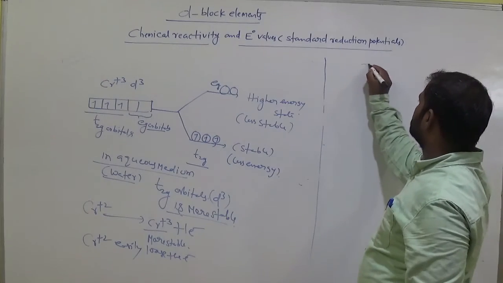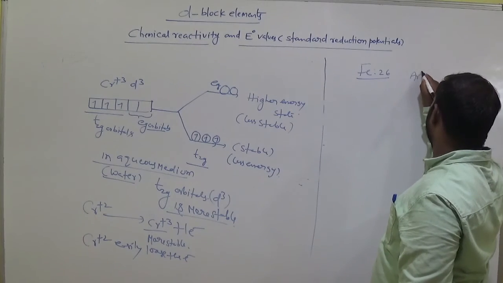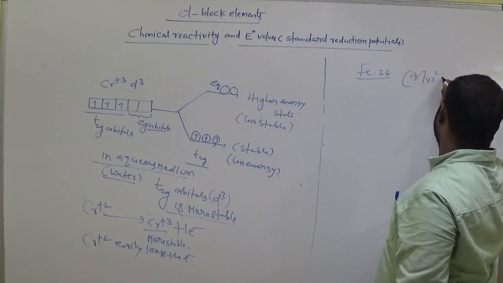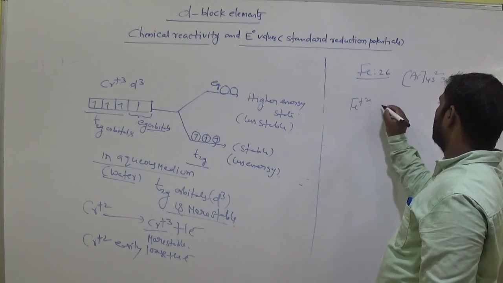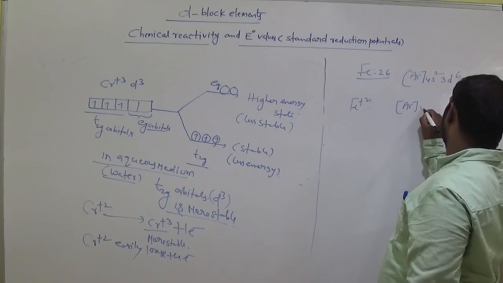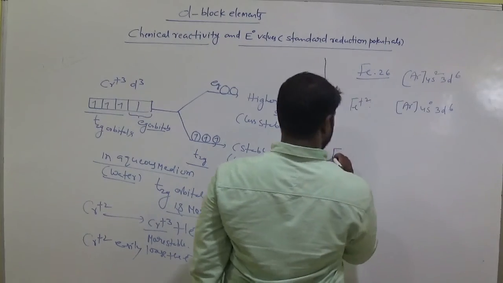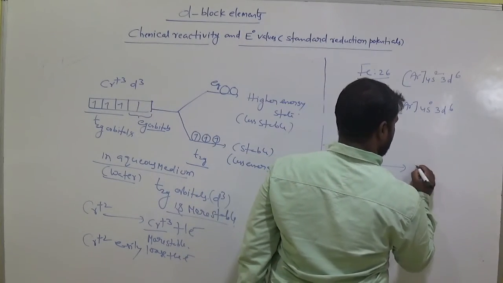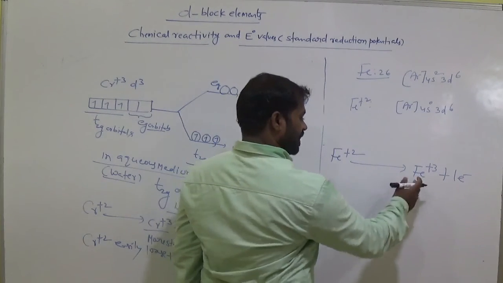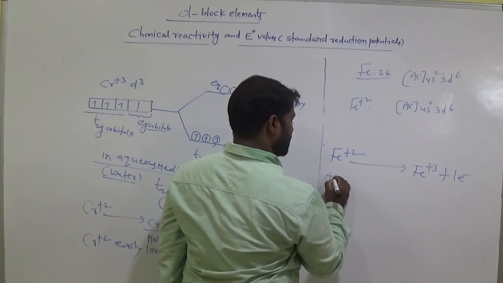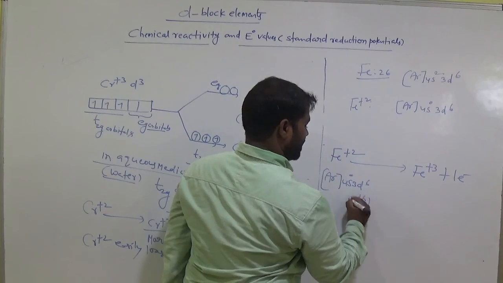And let us see iron plus 2 here. What is the atomic number? 26 for iron. Write its electronic configuration: argon 4s2 3d6. Fe plus 2 means argon 4s0 and 3d6. Am I right? Now Fe plus 2 loses an electron and is converted to Fe plus 3 by the loss of 1 electron. This is Fe plus 2. What is the configuration here? Argon 4s0 3d6, that means d6 configuration.